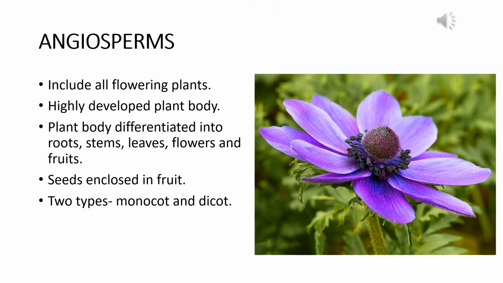The last division, or the most developed members of kingdom Plantae, is angiosperms or the flowering plants. So the angiosperm division includes all the flowering plants and their highly developed plant body, with the plant body differentiated into true roots, stems and leaves. They are flowering plants. Their seeds are enclosed in fruit, and these are the peculiar features of angiosperms. Now, on the basis of the number of cotyledons present in the seed, the angiosperms are divided into two types. One is monocot and another is dicot.